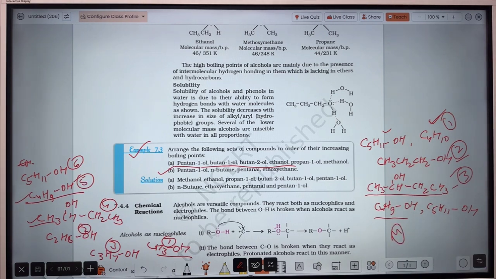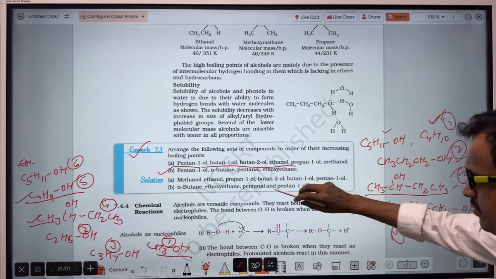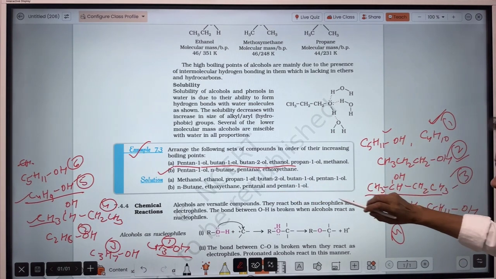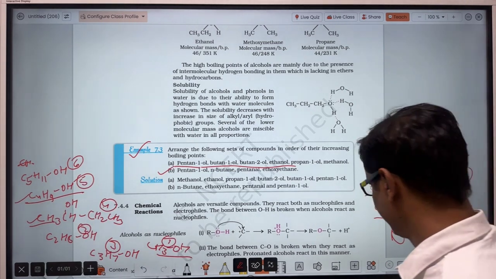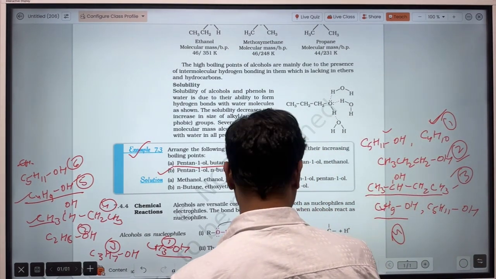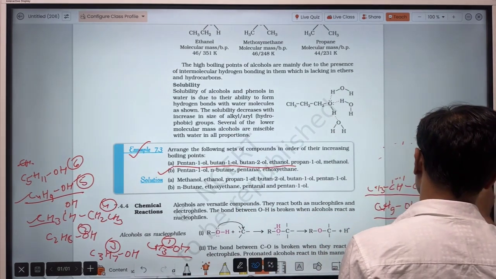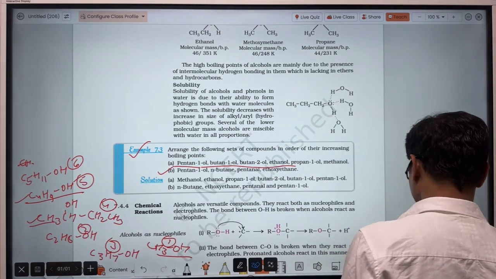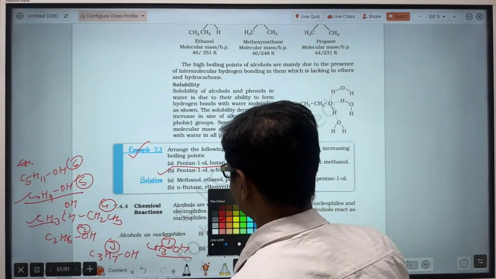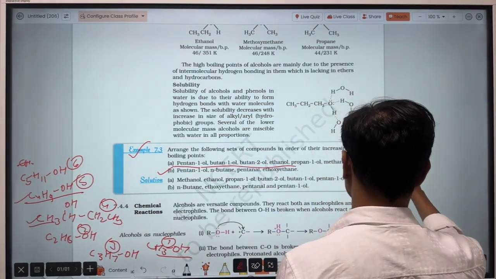And now, not butanol, pentanal. Sorry guys, here it is pentanal, not this one. I made a mistake solving this question, so I am drawing the structure freshly. The first one is pentanol.